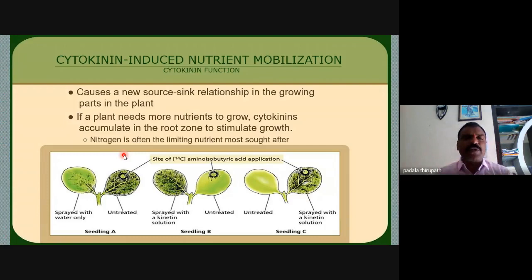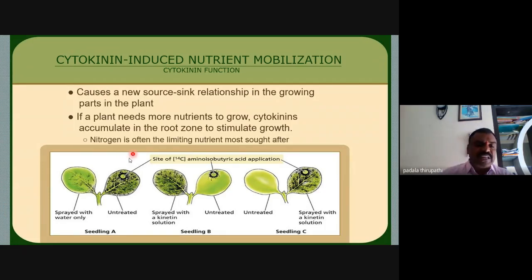So this is the most important point, my dear friends. If a plant needs more nutrients to grow, cytokinins accumulate in the root zone to stimulate growth. So nitrogen is often the limiting nutrient, the most sought after.